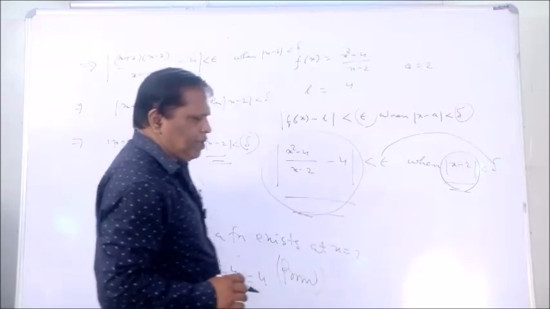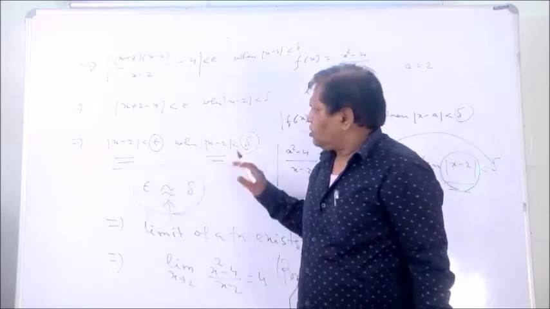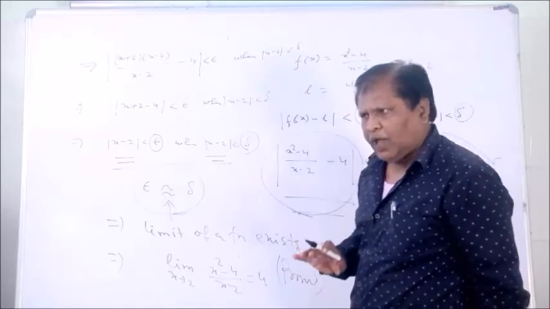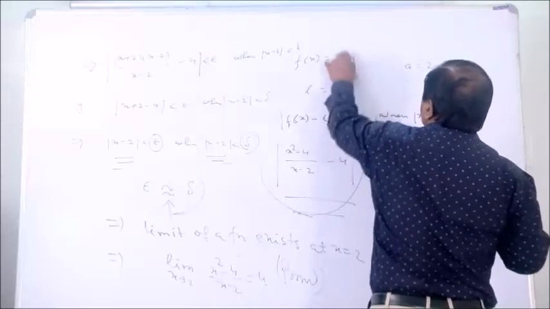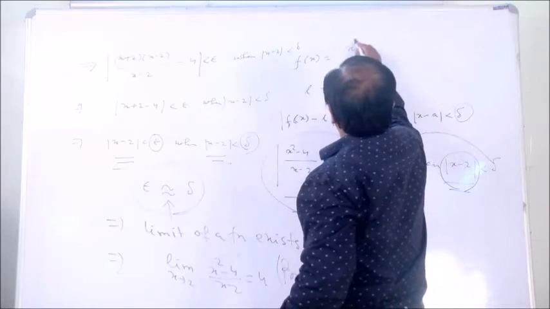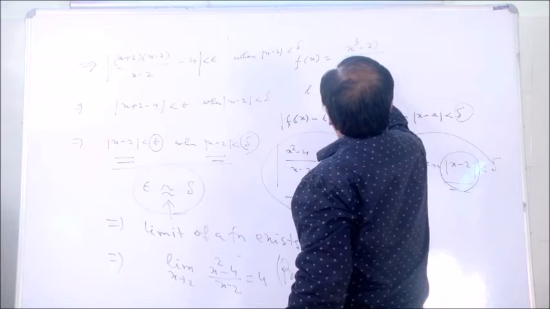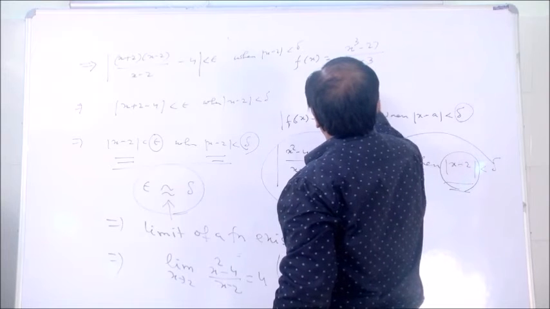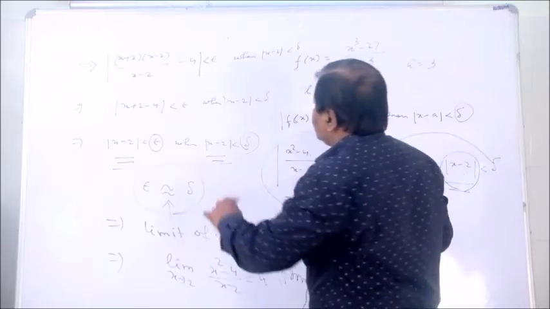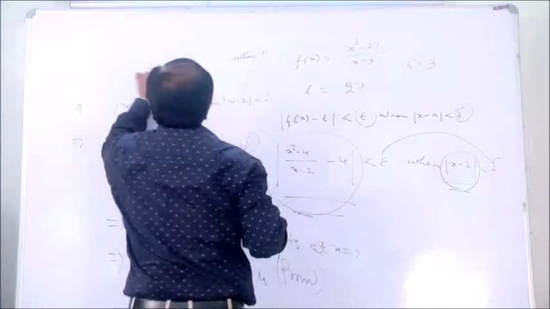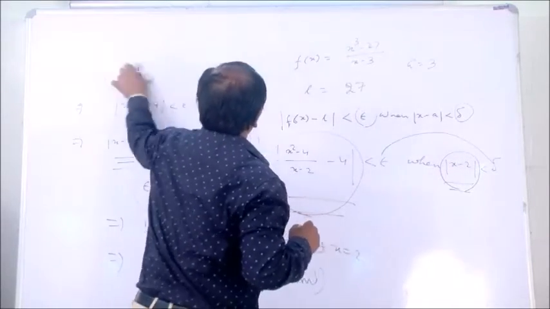Very easy methodology, simple theory. Another example we have to take. Suppose x cube minus 27 whole divided by x minus 3. Suppose L equals to 27 and a equals to 3. How can you show? Similar way you have to take it.